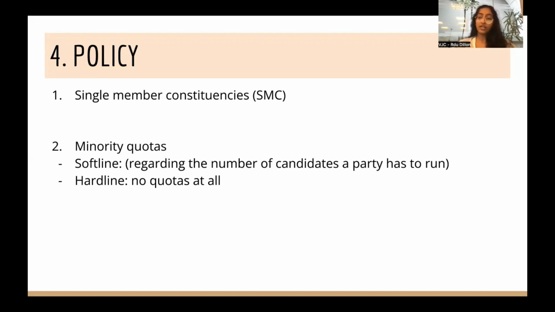And with regards to minority quotas, proposition can do two things. The first is to run the soft line stance and say we will still have minority candidates, but we will make the quota regard the number of minority candidates a party has to run, rather than applying to each particular GRC. This would mitigate the greatest harms that opposition can push on you. Or prop can run the hardline stance and say that we will simply have no quotas at all. Everything will be based on meritocracy. I think either is defensible. It's honestly up to the teams which one they feel they are better able to prove.